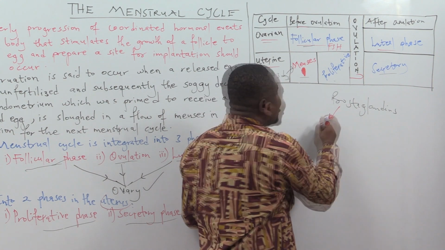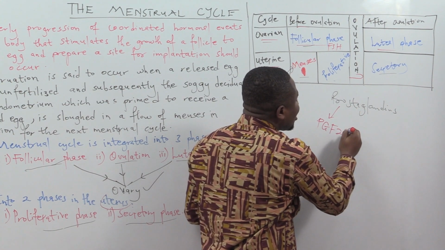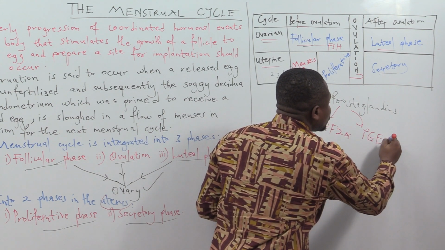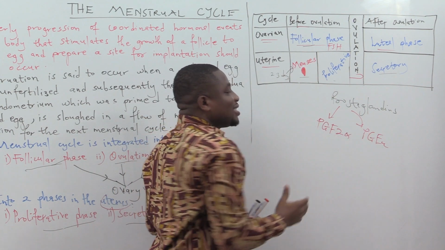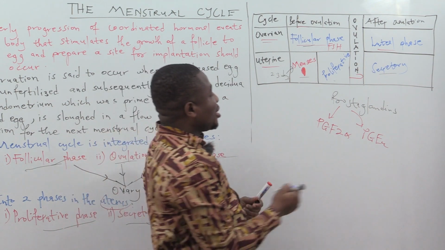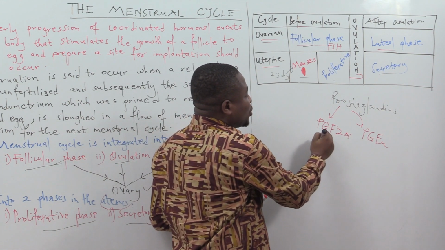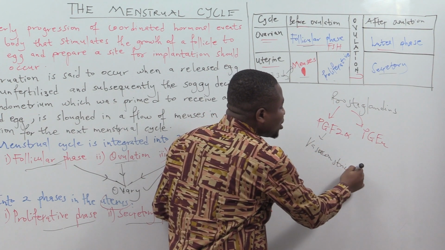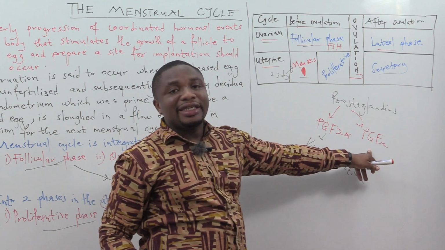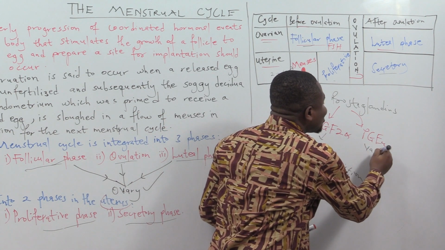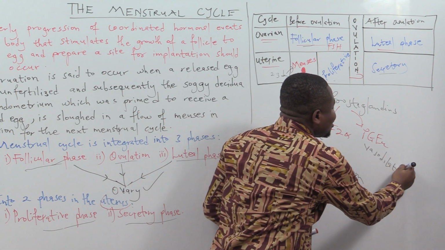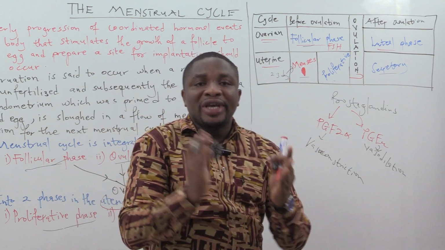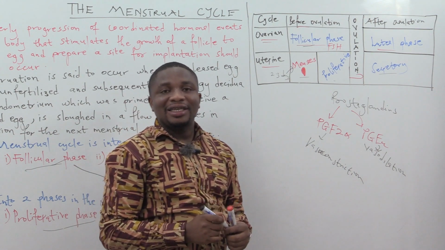We are looking at prostaglandin F2 alpha, and we also have prostaglandin E2. These two prostaglandins have different functions. Prostaglandin F2 alpha will cause vasoconstriction, but prostaglandin E2 will cause vasodilation.